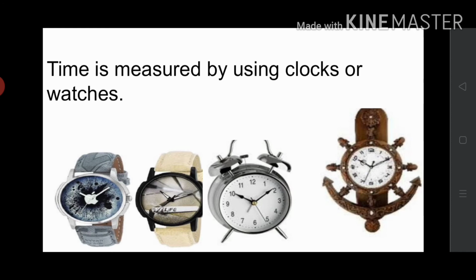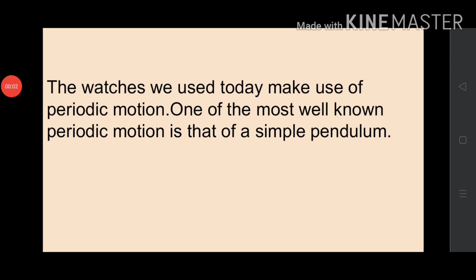Clocks or watches. We use clocks and watches for measuring time. The watches we use today make use of periodic motion. You have learned that periodic motion is the motion that repeats after a regular interval of time. So all clocks and watches make use of periodic motion, that is, they repeat their motion after a fixed time. One of the most well-known periodic motions is that of a simple pendulum.